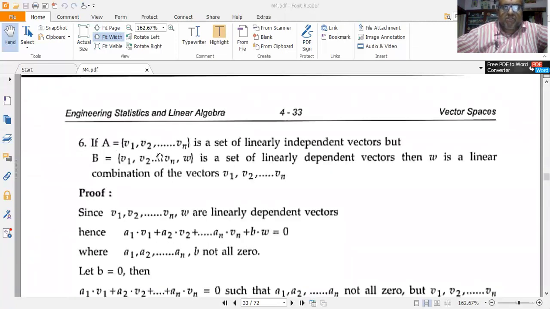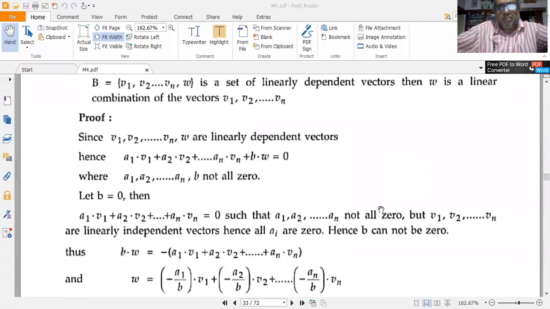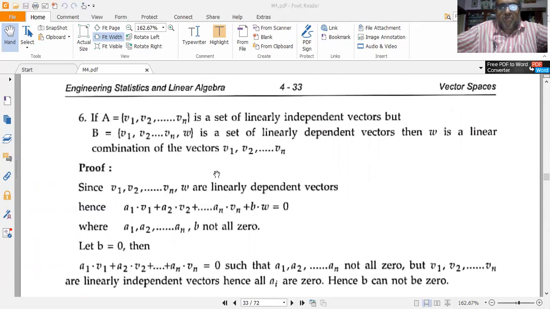If A equals {v1, v2, etc. till vn} is a set of linearly independent vectors, but B equals {v1, v2, etc. till vn, w} is a set of linearly dependent vectors, then w is a linear combination of the vectors v1, v2, etc. till vn. The proof is very easy. Since I have been given that v1, v2, etc. till vn are a set of linearly independent vectors,